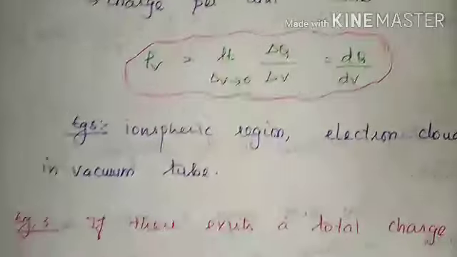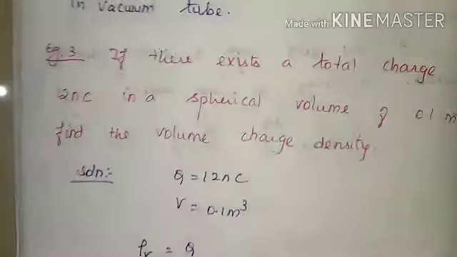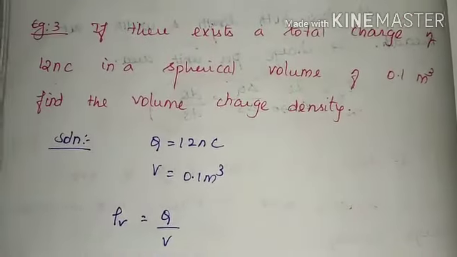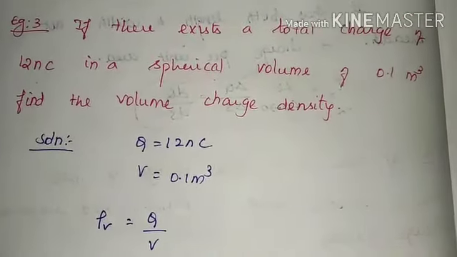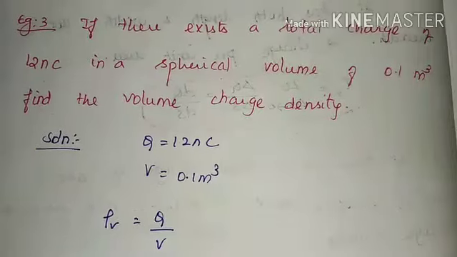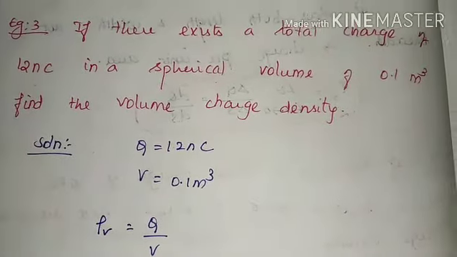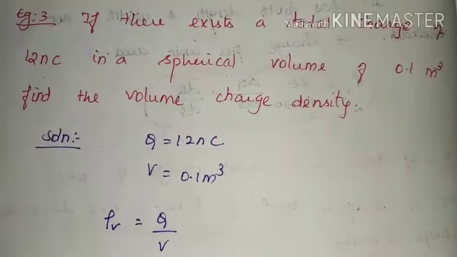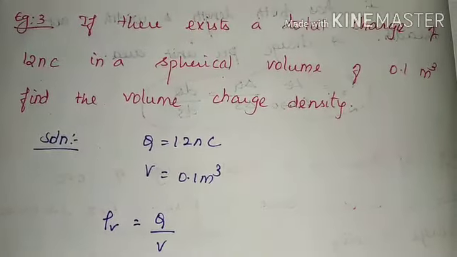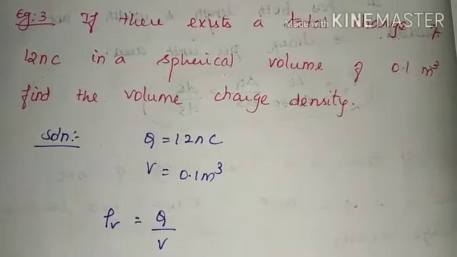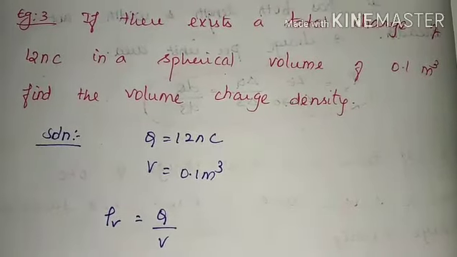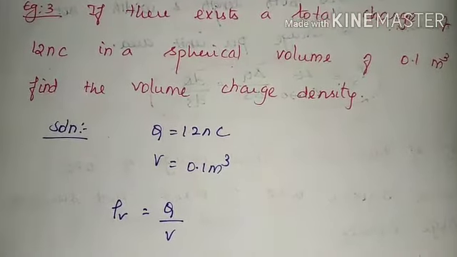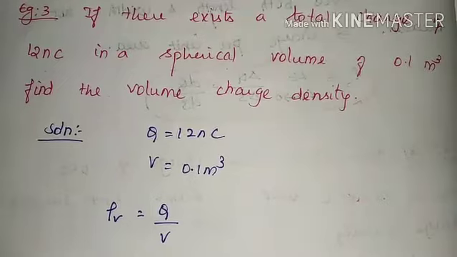Now we will see one problem based on this volume charge distribution. If there exists a total charge of 12 nanocoulomb in a spherical volume of 0.1 meter cube, find the volume charge density. See, rho v is equal to q by v, right?